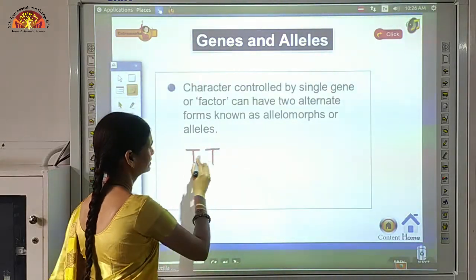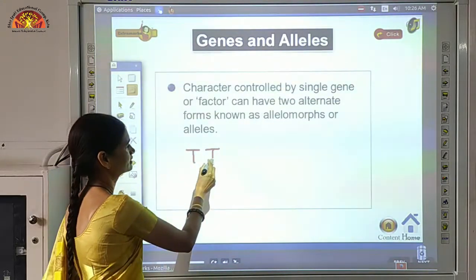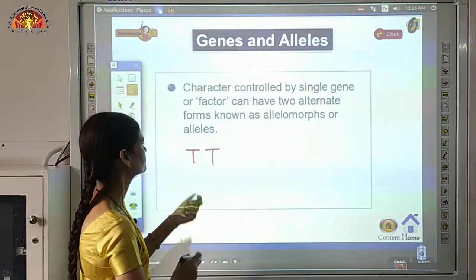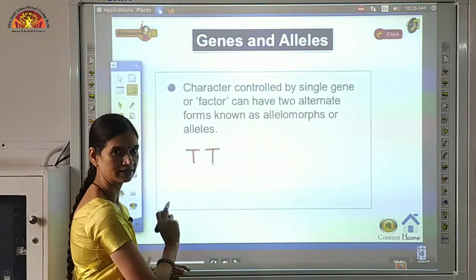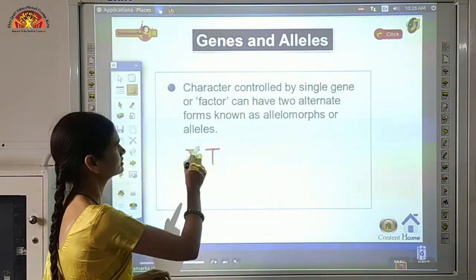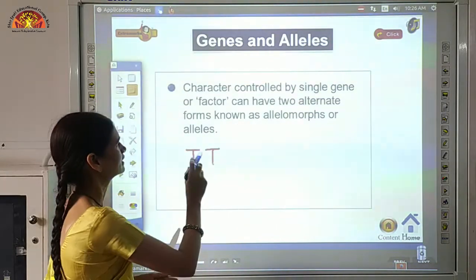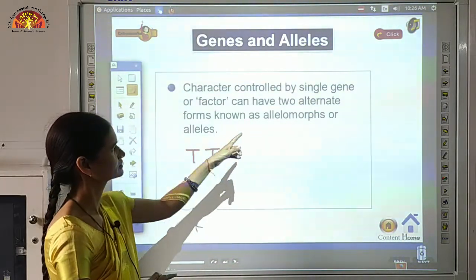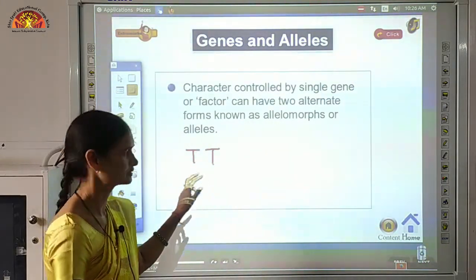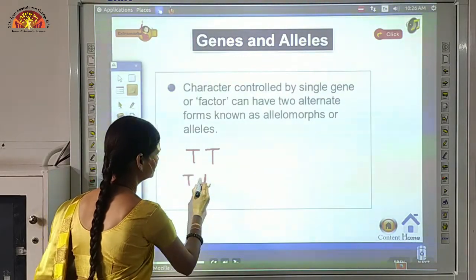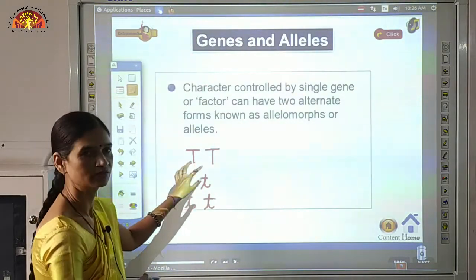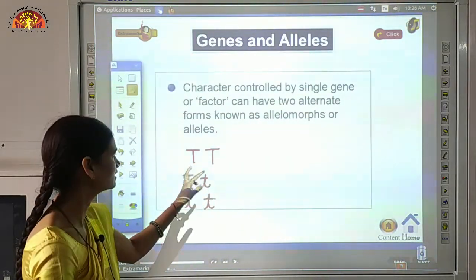Suppose we are talking about this, तो capital T and capital T. This is for height of the plant, tallness की हम बात कर रहे हैं. This is one of the allele and this is one of the allele of one gene which is responsible for a particular character. So characters are controlled by single gene or factor and can have two alternative forms which are known as allelomorphs or alleles. तो ये दोनों one gene के alleles हैं. ठीक है? It can be like this also. Combination ऐसा भी हो सकता है और combination can be like this also. तो these both are what? Alleles of one gene. तो ये allelic form है.